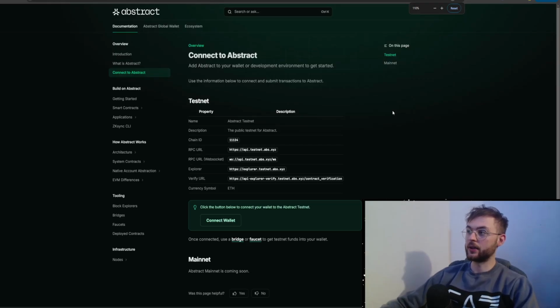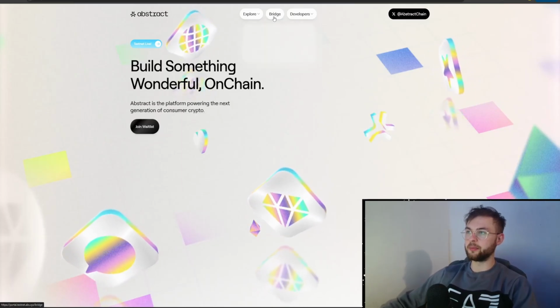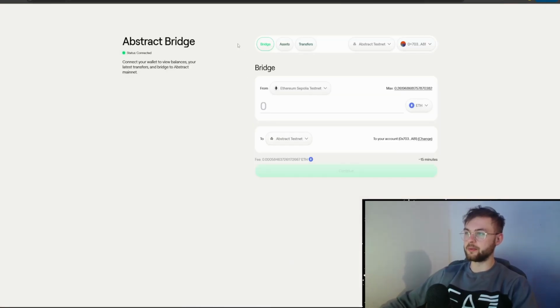The next thing you want to do is go to the docs. I'm going to link it down below, and you want to click on connect wallet. That will basically allow you to add the chain to your MetaMask wallet. Then click on the bridge tab, and it's going to open up this window. Once you have some funds in your wallet, you request your Sepolia tokens, and you'll see that you can bridge your assets from Sepolia to Abstract.